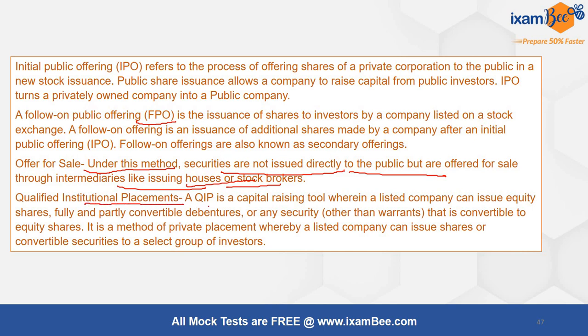Qualified institutional placement, QIP, is also selling shares. A listed company can issue equity, some part of the equity, fully or partly convertible debentures or any other security that is convertible into shares. It is a private placement, meaning sold to some investor in a large amount.